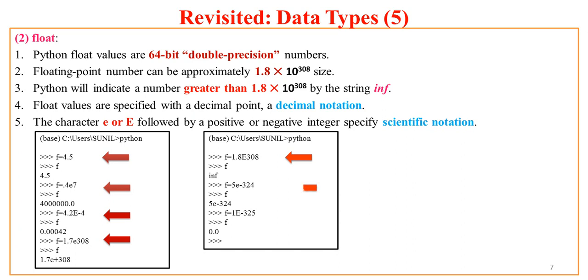I can even have something like f equal to 5E minus 324. So that value is again within the range. But what if my value is going below range? So in that case Python says it is 0. If it is going in the negative range which can't be represented, that means if value is tending to 0, in that case it says it is 0 simply.